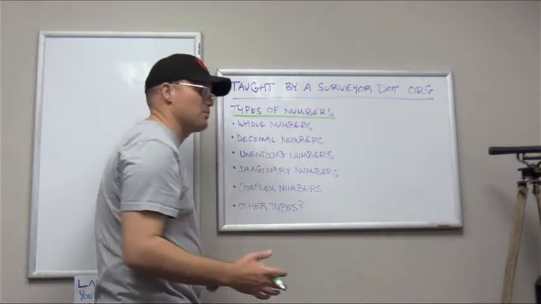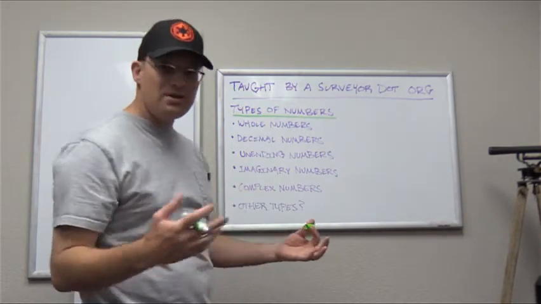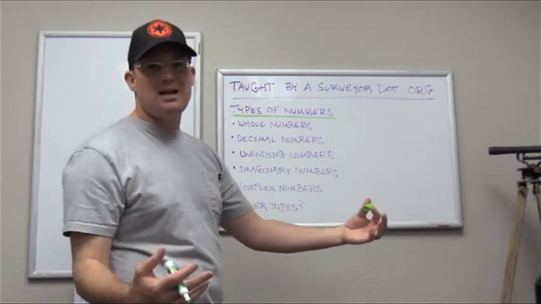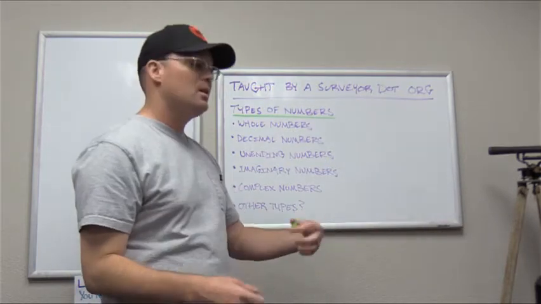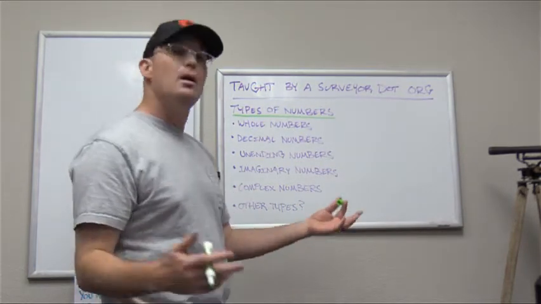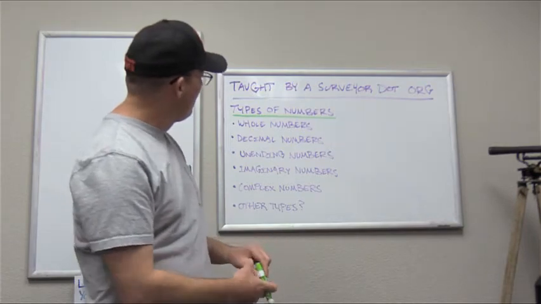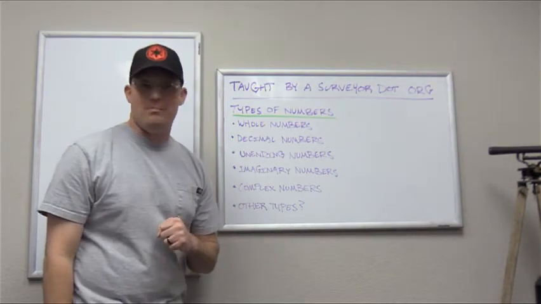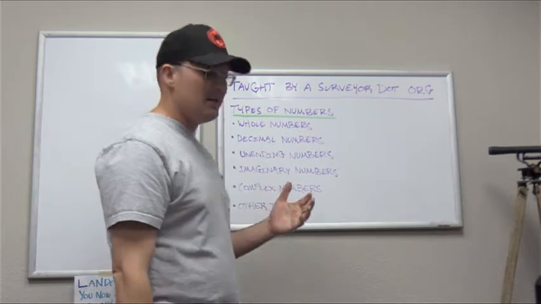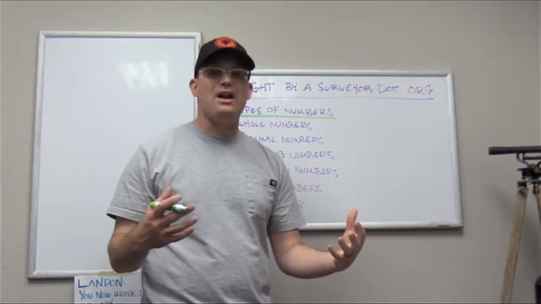Okay, types of numbers. We're just going to talk about a few different types of numbers, okay? So I don't know if you know this, but numbers have types, right? Just like people have types of jobs. It could be a doctor or a lawyer or a land surveyor. You have types of numbers, all right? So the first type of numbers that we have are whole numbers, okay? And a whole number is just a number that doesn't have a fractional part, okay?